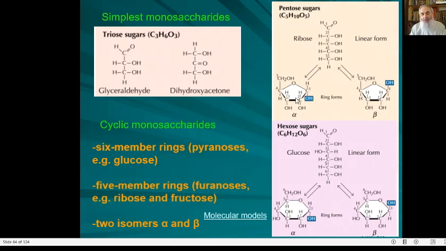Let's now forget about the details of cyclization. We don't focus on the chemical reaction that transforms this molecule, the linear and cyclic one. We must remember that when a certain monosaccharide, for instance ribose, adopts a 5-member ring, forever it will prefer this form. If glucose adopts a 6-member ring, forever it will prefer this form.